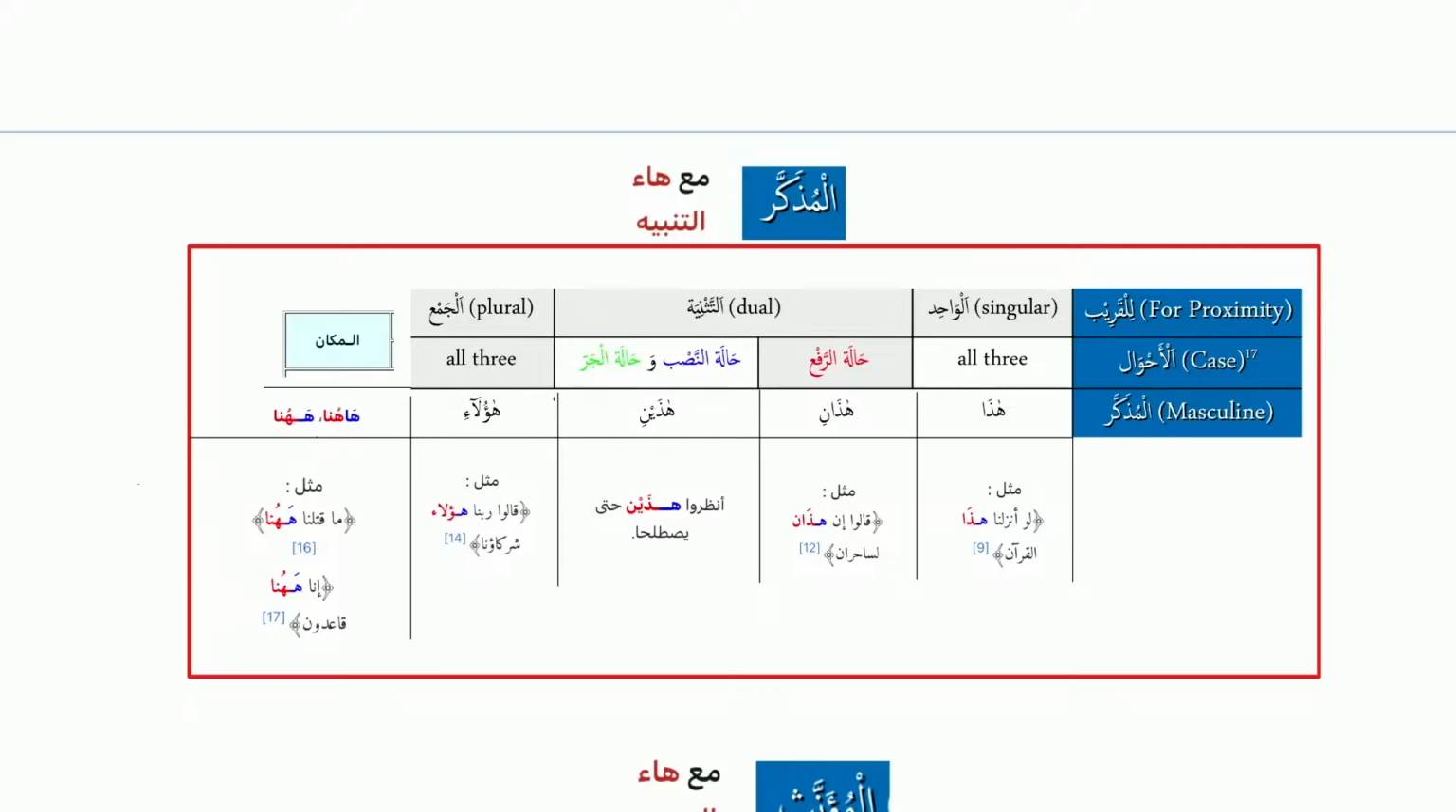That this is ma'aha tanbih, which we added the ha with. Okay? So this is halatul rafa, this is halatul nasab, wa halatul jar. Hadha, hadani, hadaini, haulai. And in the example of hadha, لو أنزلنا هذا القرآن. The example of hadani from the Quran, in hadani lasahirani.